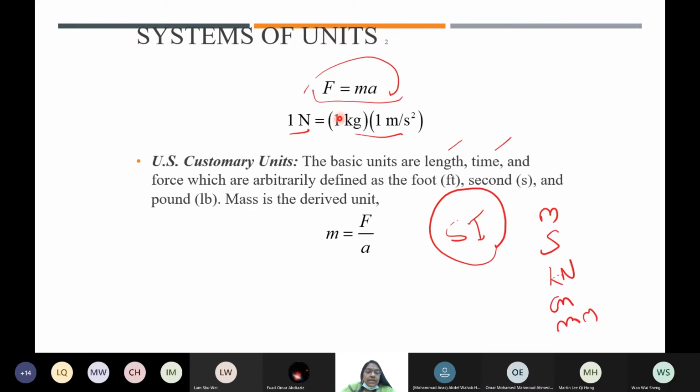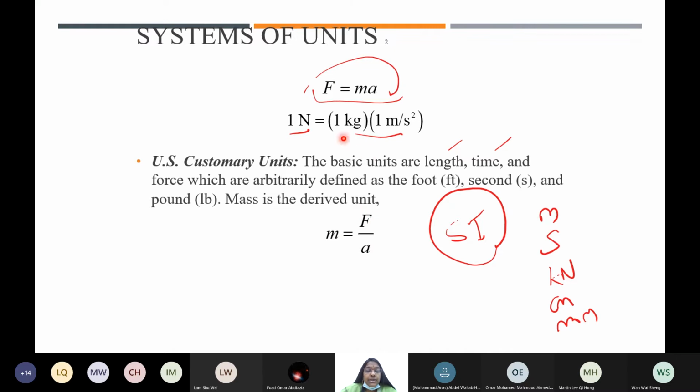In all, we follow the basic equation F equals ma. Please remember the units. Don't make mistakes in the units. 1 Newton is equal to 1 kilogram times 1 meter per second squared. I explain here: F equals ma, and mass is equal to force over acceleration. Different types of units you can follow.